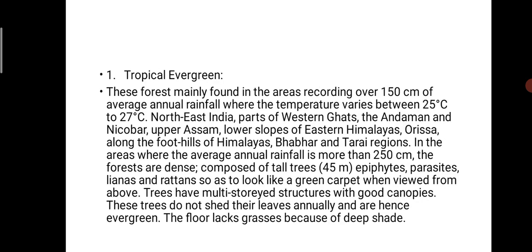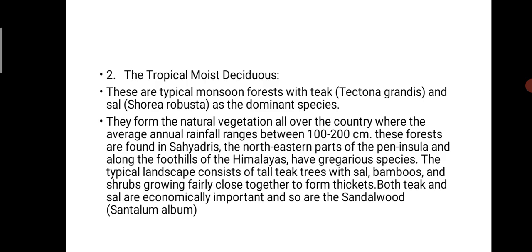Then some forests found in India, that is the tropical evergreen forest. These forests are mainly found in areas recording over 150 centimeters average rainfall. Temperature varies from 25 to 27 degrees Celsius. They are found in the northeast part of India, Western Ghat, Andaman, Nicobar, Upper Assam, lower slope of Eastern Himalaya, Orissa, along the foothills of the Himalayas, Bhabar, and Tarai regions, and in areas where rainfall is 250 centimeters, composed of tall trees of 45 meters.